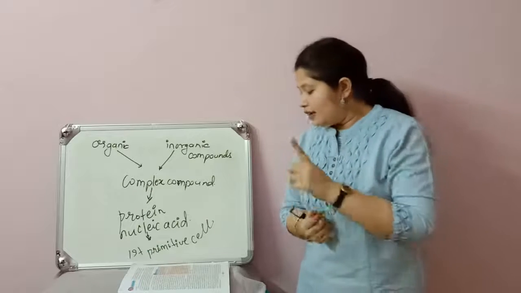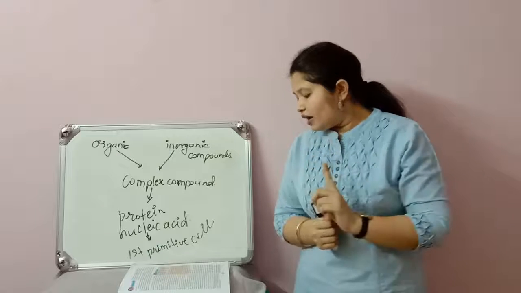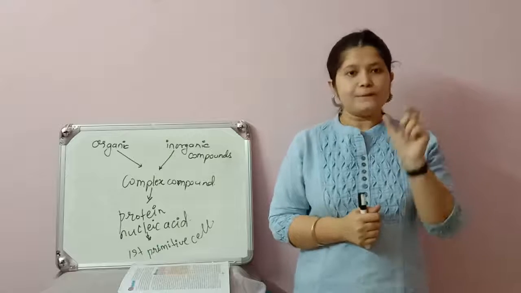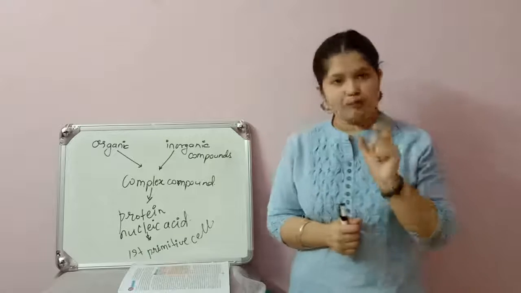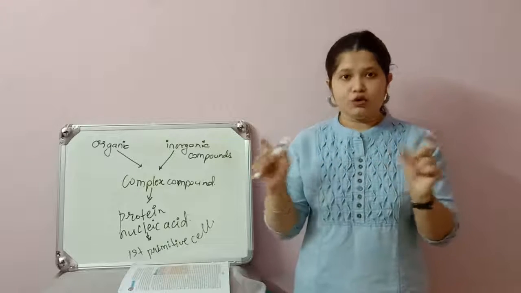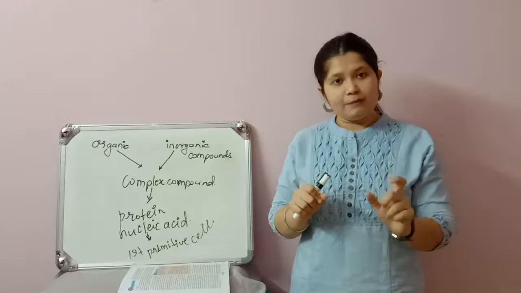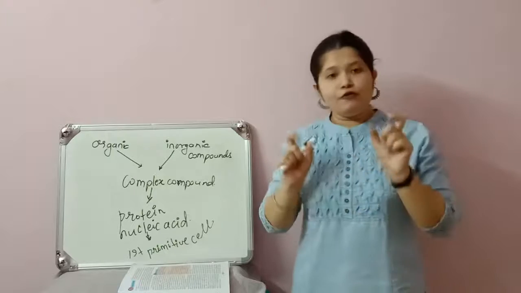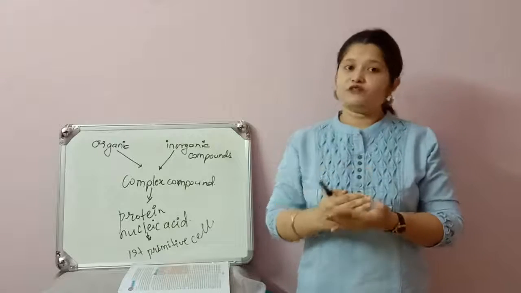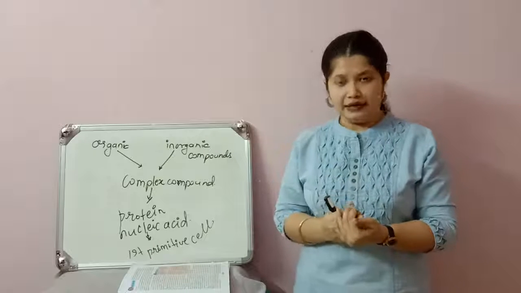Now, the last thing is progressive development. Please note my words: progressive developments of plants and animals. I am including both the species, plants and animals. So, progressive developments of plants and animals from their ancestors, that is, from the forefathers.